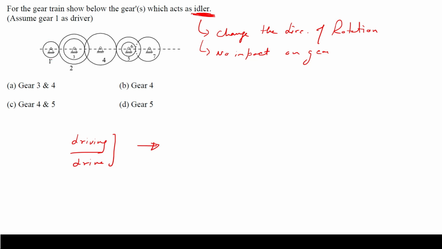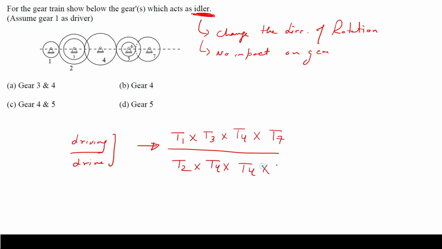So let's see. 1 is driving 2, and 2 is not driving 3 because they are on the same shaft, but 3 is driving 4 as you can see from the diagram, and 4 is driving 5, so 4 is also a driver, and 5 is not driving 6 because they are on the same shaft, but 6 is driving 7. Now let's see the driven. 2 is driven by 1, and 3 and 2 are on the same shaft. 4 is driven by 3, 5 is driven by 4, and 7 is driven by 6. So from here I can cancel 4, and the others are not going to be cancelled.